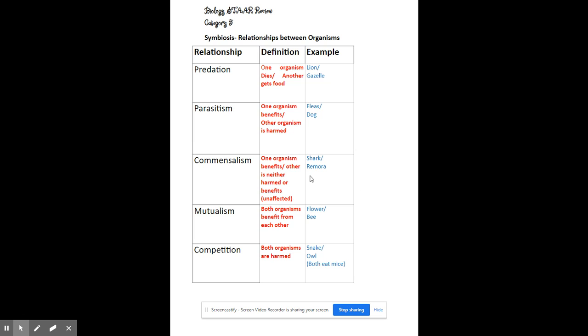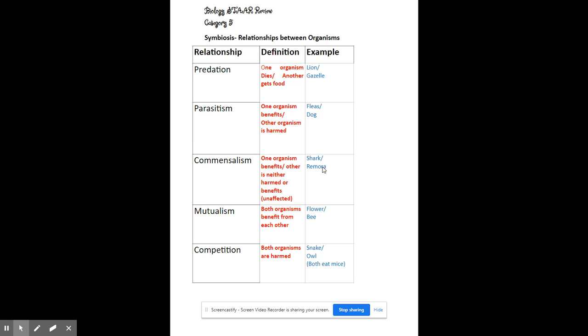So in that relationship, the shark is not harmed. He's not helped by that relationship. He's just kind of like, meh, I have these little fish swimming next to me. They aren't hurting me, but they aren't helping me either. And then on the other hand, we have one organism that benefits. That remora fish is getting a free meal without having to hunt. It is also getting a lot of protection.